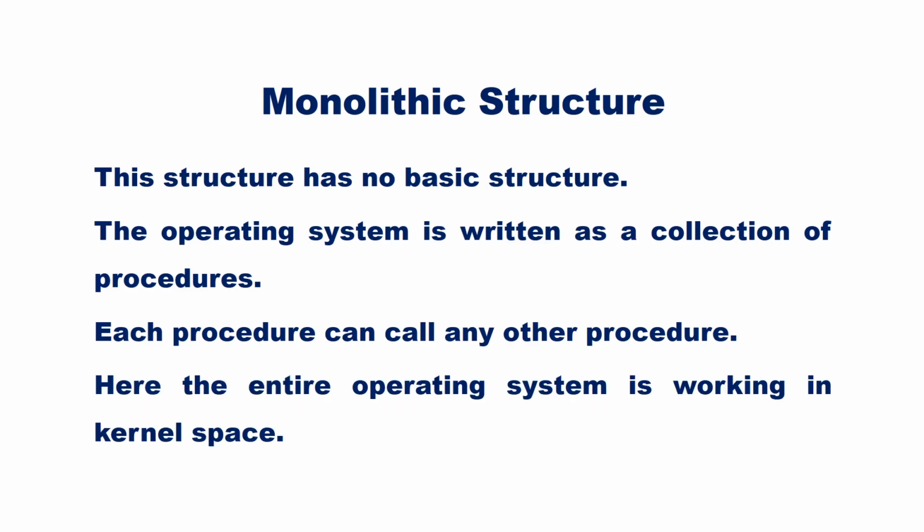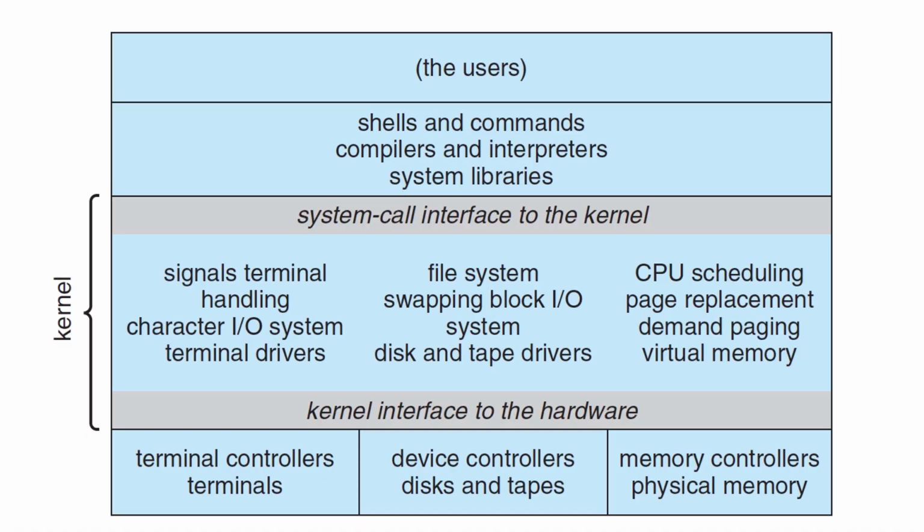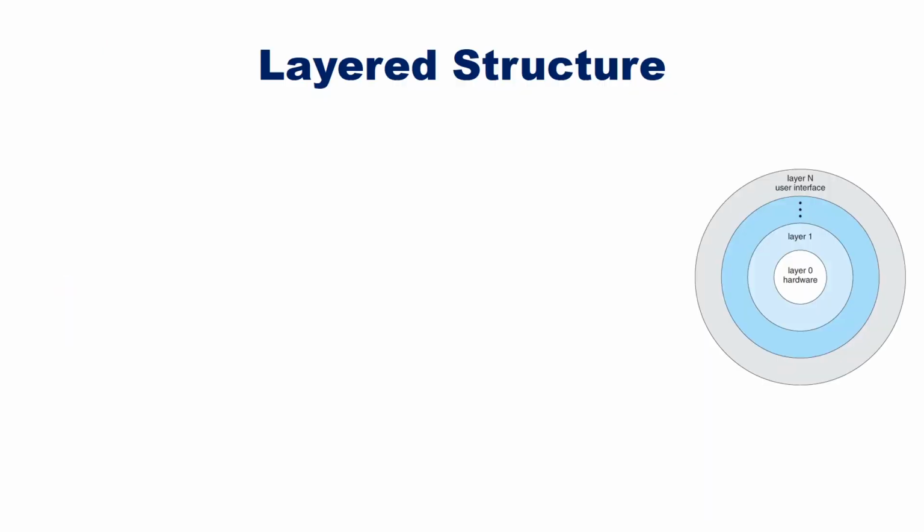Here, the entire operating system is working in kernel space or kernel mode. Monolithic structure was followed by the earlier Unix systems. Though this structure is very efficient, debugging and isolating errors is difficult. Since the entire system works in the same address space, a modification in one section may affect the operation of unrelated sections. Next is the layered structure.